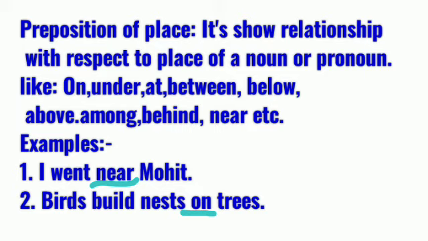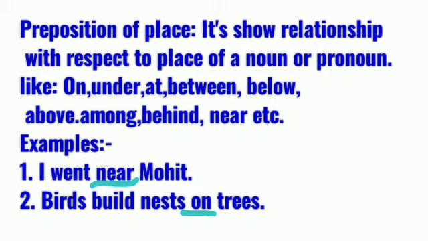Example: I went near Mohit. Near is used for Mohit; that is your preposition. Birds build nests on trees. Where? On trees. So on is your preposition of place. Near and on are used for a place. That's why we call it a preposition of place. We use among, behind, below, between, at, under, on. Like the cat is under the chair. Under is used for the cat.